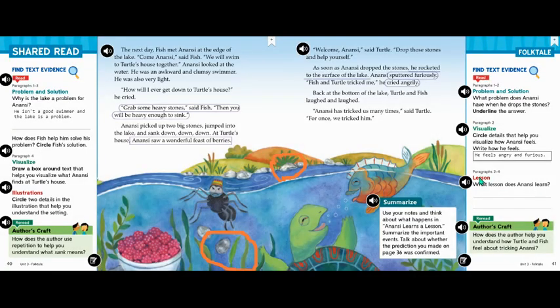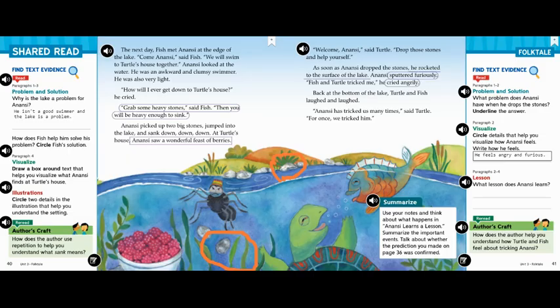Now we'll focus on paragraphs 2 through 4, so that includes 2, 3, and 4. This question focuses on the lesson. Remember, a fable teaches a moral or a lesson. It asks, what lesson did Anansi learn? In this last paragraph, Turtle says, Anansi has tricked us many times. For once, we tricked him. So, what that last paragraph tells me is that this wasn't a one-time thing where Anansi tricked Turtle with the bananas.